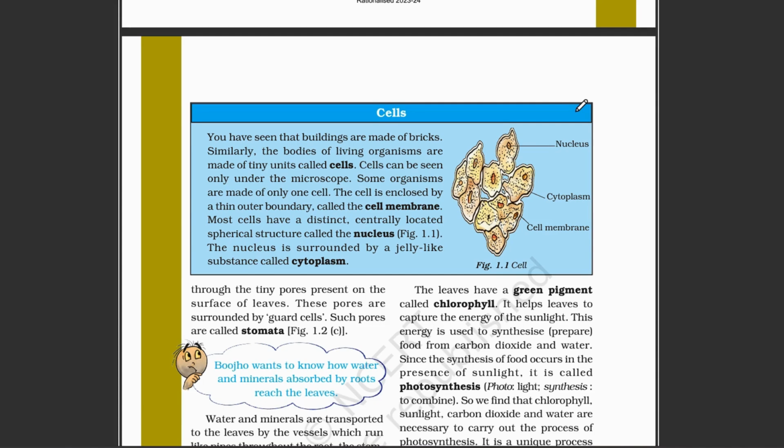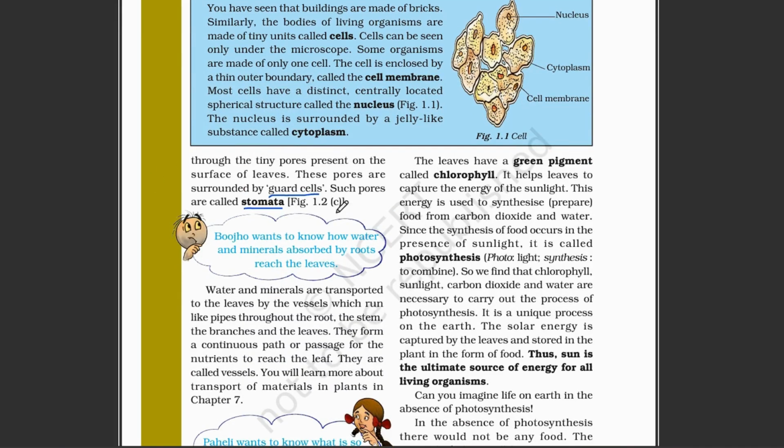Stomata are surrounded by guard cells. What is the work of stomata? Stomata help in the exchange of gases. Stomata absorb carbon dioxide, and after the food is prepared, they release oxygen. So this is the work of stomata.